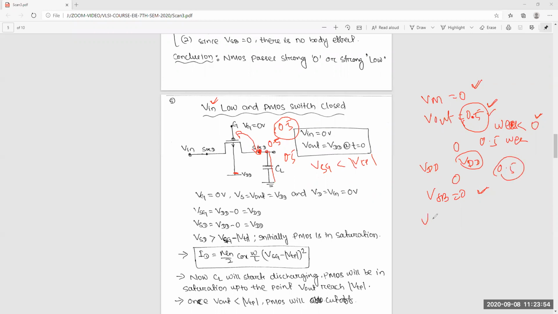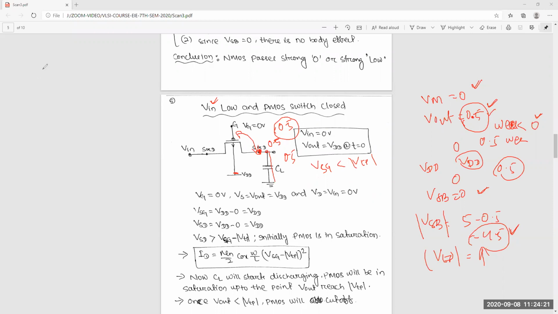Now VSB is equal to 5 minus 0.5, that is 4.5, a huge voltage. That means threshold VTP has a huge change. Yes or no? Yes, sir.